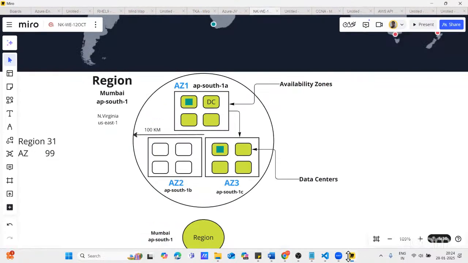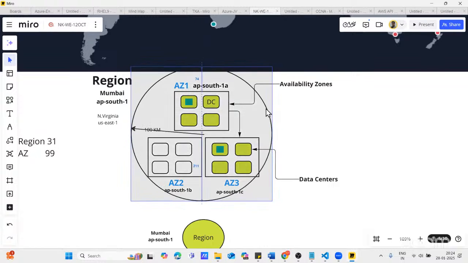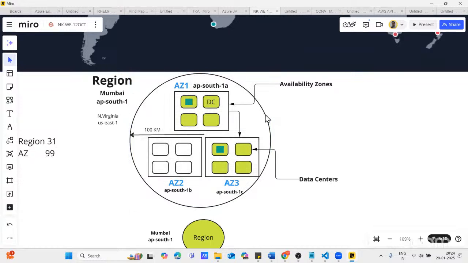Now, you can see here a circle which is showing a region, and every region has some area and perimeter. According to AWS, this particular region is spread about 100 kilometers from the center. All these data centers are available within this perimeter, right?